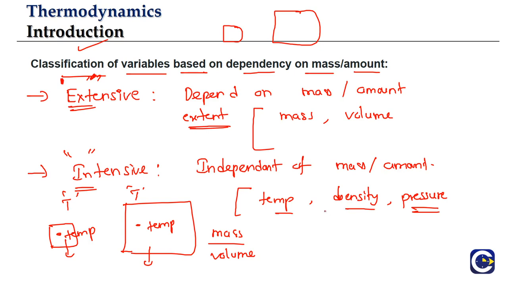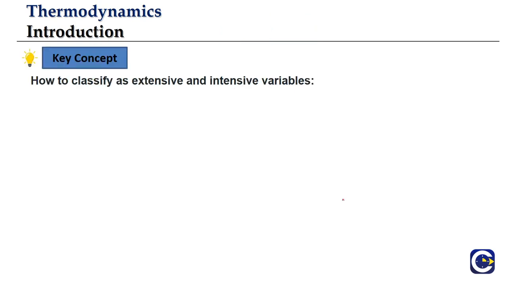The question is, how are we going to classify the properties as extensive and intensive? How easily can we classify them? For that there is an easy method or approach. Whenever in the exam we have this kind of question, how do we classify them as extensive and intensive variables?